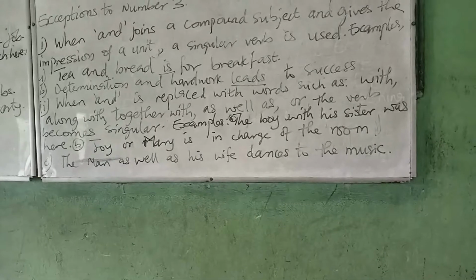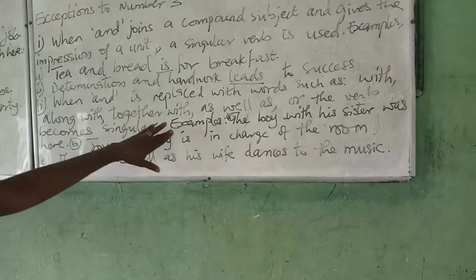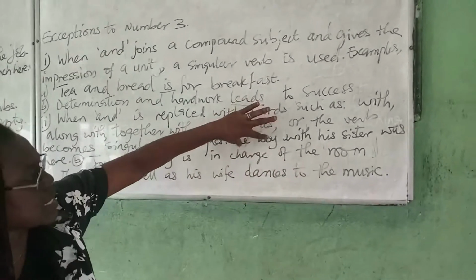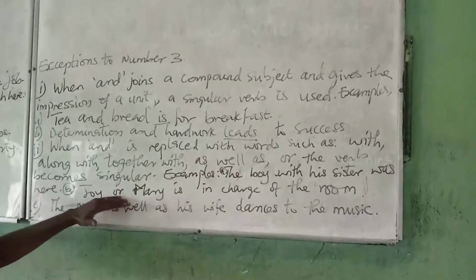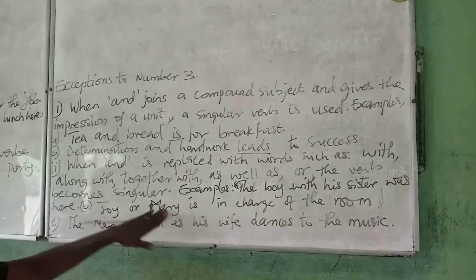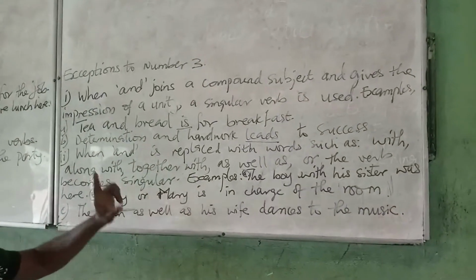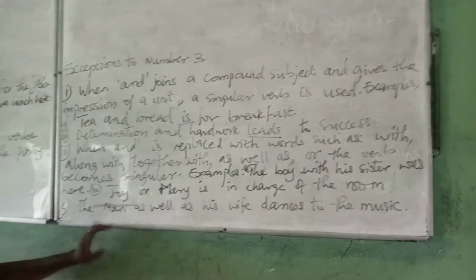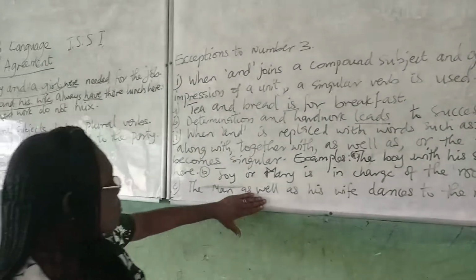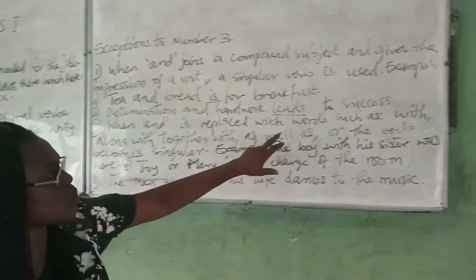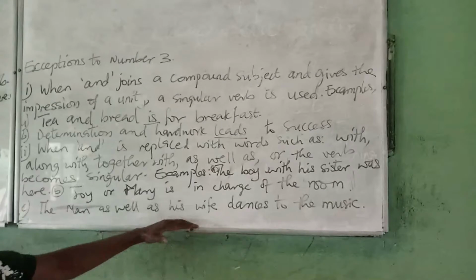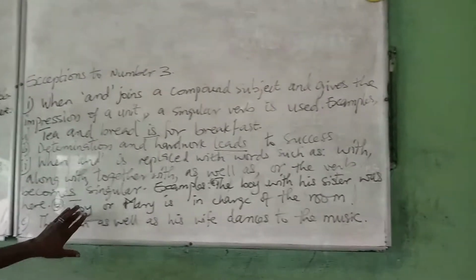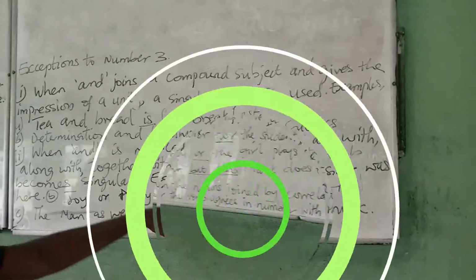What I want you to take note of here is, in the first one, his sister is attached to the boy. This is the main subject. Here is an alternative, so it's either this one or this one, so whichever one is singular. Then the same thing here, his wife is also attached to the man. So we have a singular subject here. So with the use of these words, you make use of singular subjects, where you have a singular verb when you have the singular subject joined by any of these words.